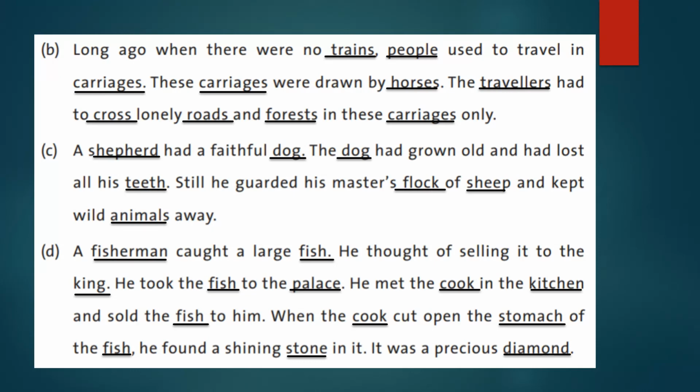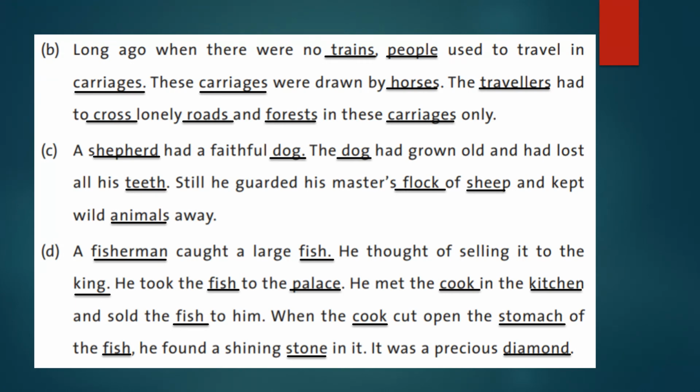Next, coming to C, a shepherd had a faithful dog. The dog had grown old and had lost all his teeth. Still, he guarded his master's flock of sheep and kept wild animals away. So, all the underlined words are naming words.